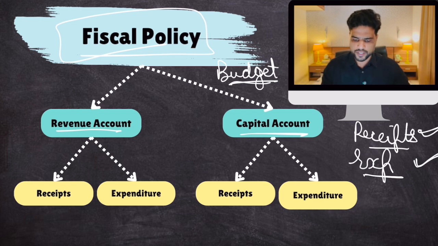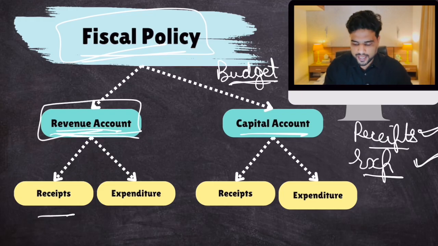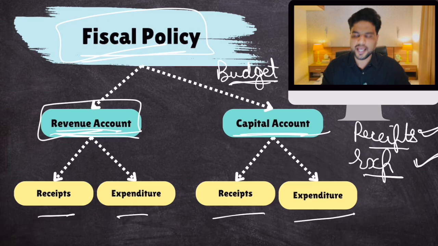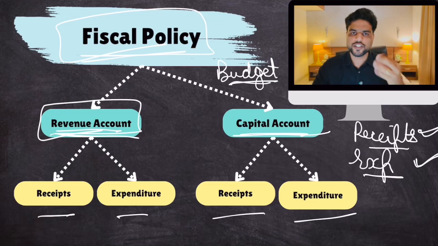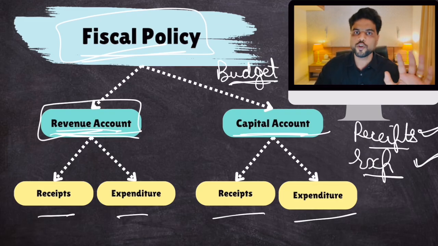Clear? Simple. So first let's talk about this division. This is important. Questions, MCQs can be asked from this. So pay close attention, okay? So about revenue account. So revenue account has receipts, expenditure. Capital account has receipts, expenditure. Simple. Now, they can ask you questions with respect to the difference between revenue and capital account. Okay? They will give you an expenditure and ask you that is it revenue expenditure or capital expenditure. They will give you an example of a receipt and ask you whether it's a revenue receipt or a capital receipt. Okay? Now, I will explain this difference so that when such questions come,